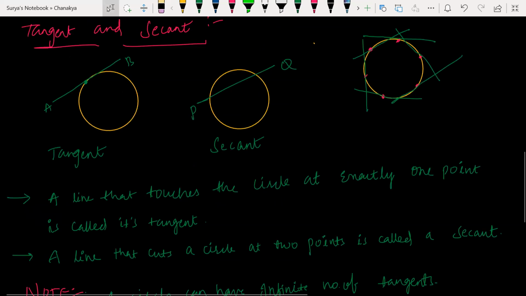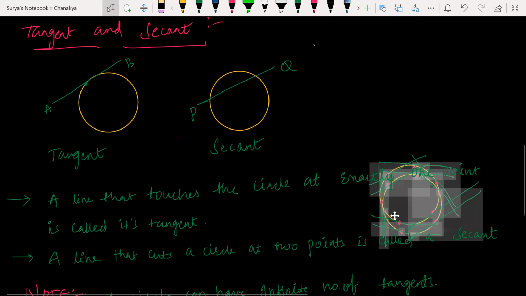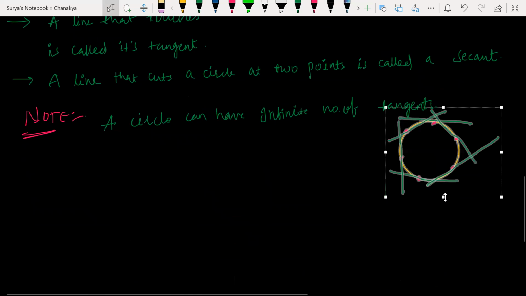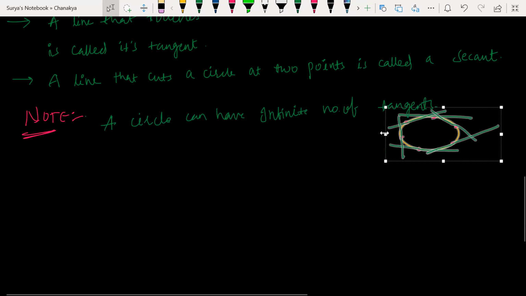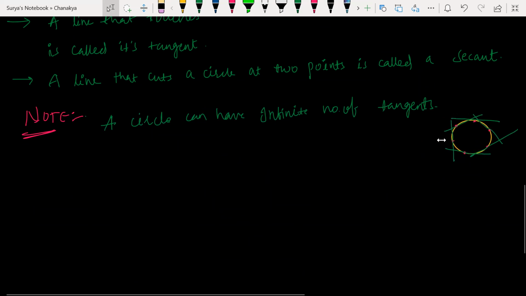Hope it is clear. As I mentioned here, look at this. Like this. Clear? Sir, it can also have infinite number of secants. Exactly.